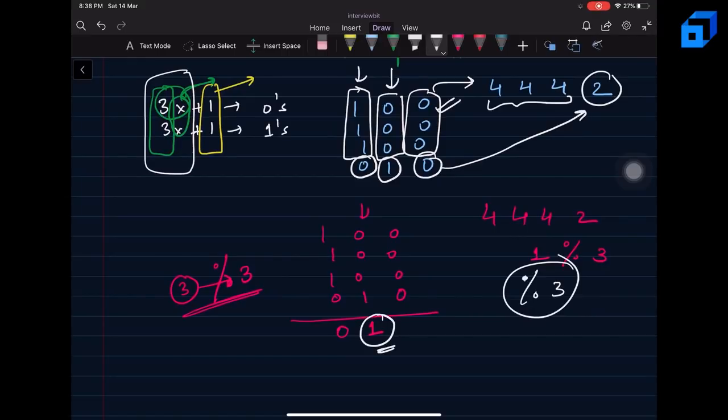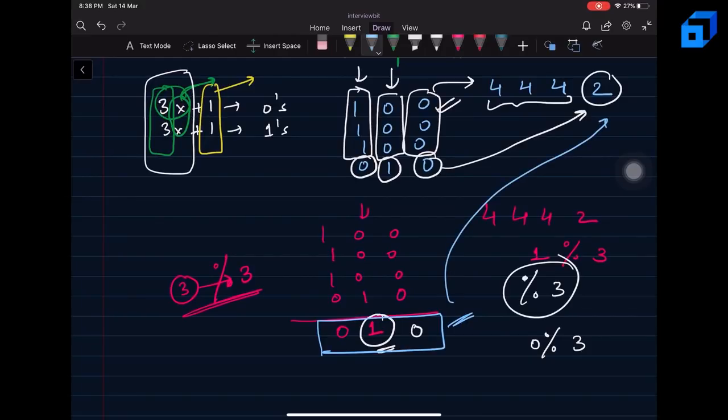And here also, when I take the sum, I get 0, and when I take the mod with 3, I get 0 again, right? And whatever number you get in the end is actually the number which is occurring once, right? Here, when I take the sum of all the bit positions and then take a mod by 3, the number which is formed is 2, and I can simply say that this is the number which is occurring once.